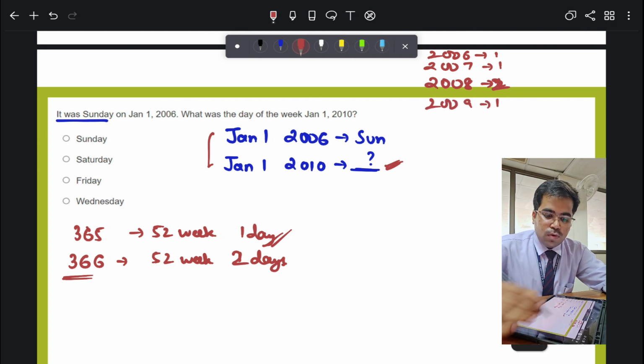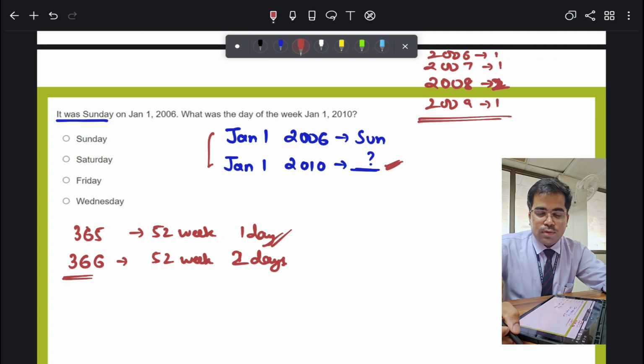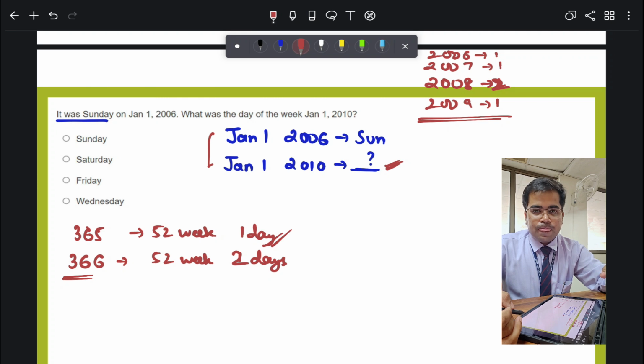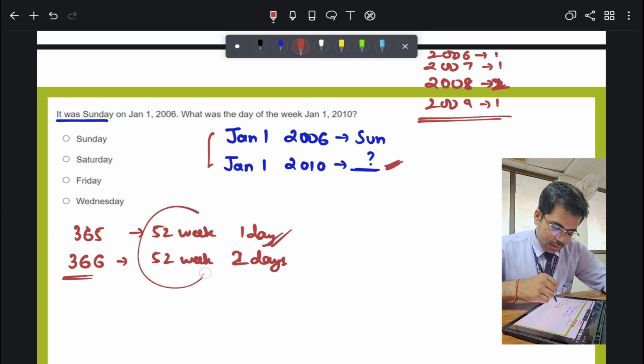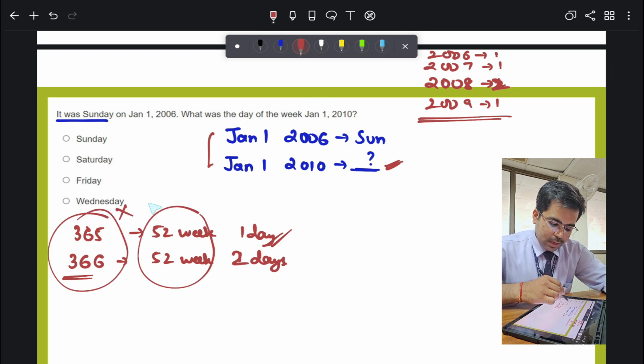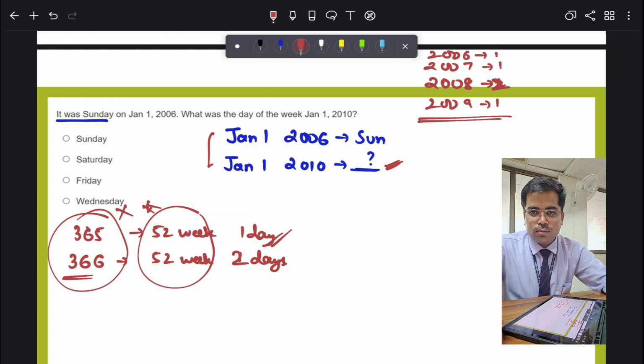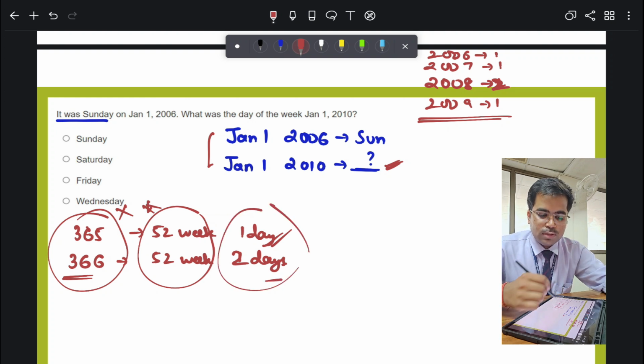All right, now let's move on forward. For example, I am saying that today is Monday. All right, today is Monday. I ask you, after 1 week what would be the day? It will be Monday again. So I don't have to focus here because it will just waste my time. All right, I just have to focus on these parts.